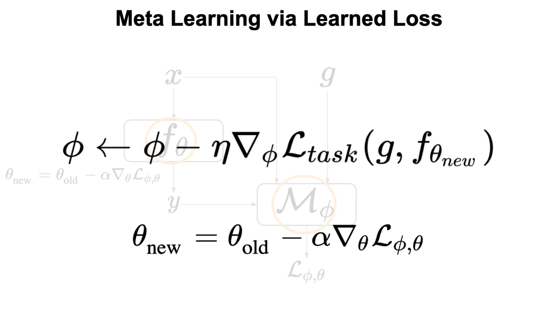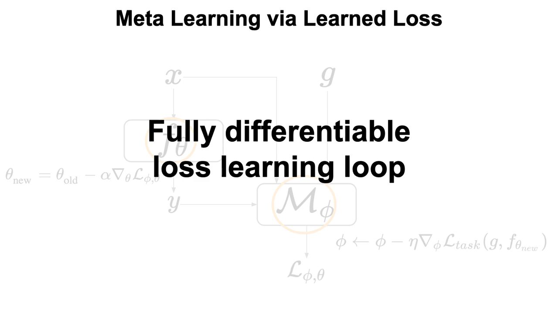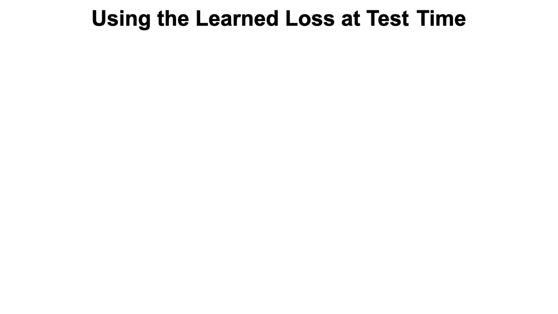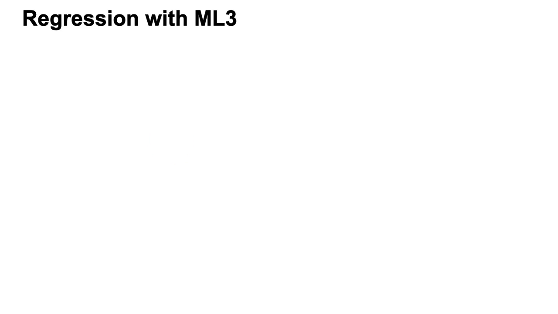Since f was updated with L, the task loss now is also a function of phi, and we can perform a gradient update on phi to optimize M. This leaves us with a fully differentiable loss learning framework that can be used after training to directly update f by taking the gradient of the learned loss L with respect to the parameters of f.